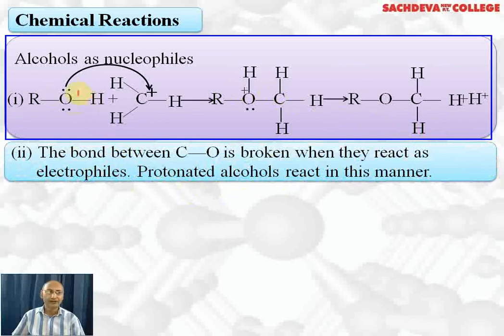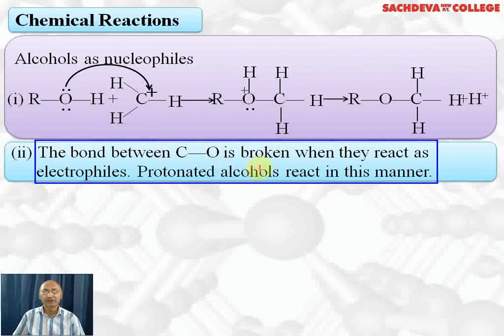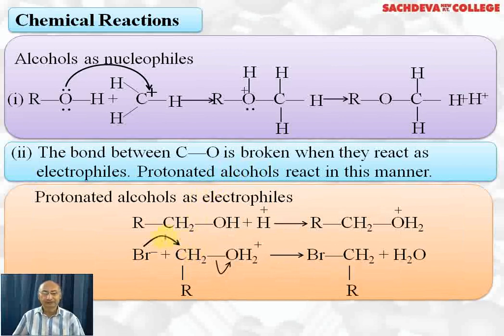Why nucleophile? Because they have a lone pair of electrons. The C-O bond is broken when they react as electrophile. Protonated alcohol reacts in this manner. First we have alcohol which has a lone pair of electrons on oxygen. It reacts with H positive ion, and we get protonated alcohol. Now this is RCH2OH2 positive, which is protonated alcohol.